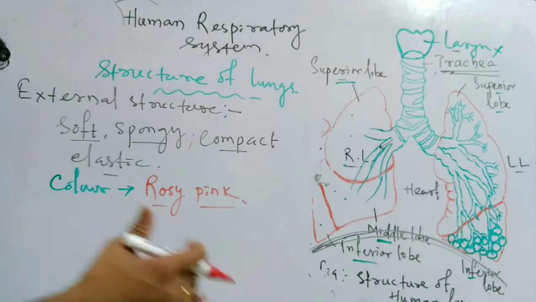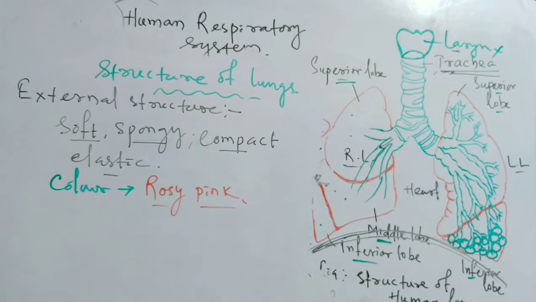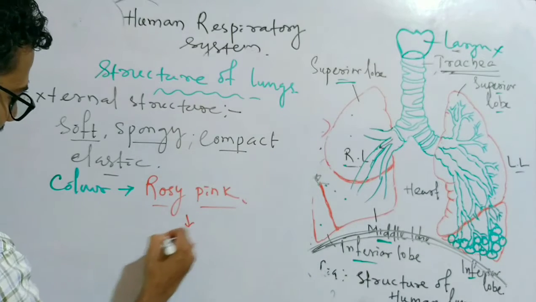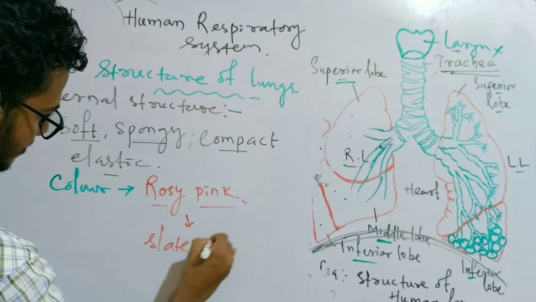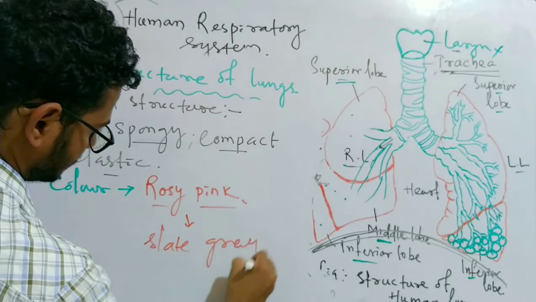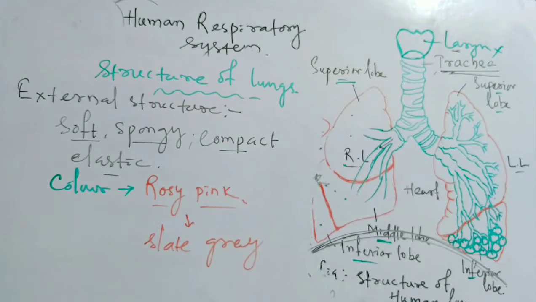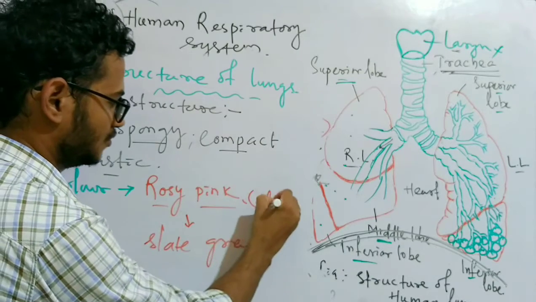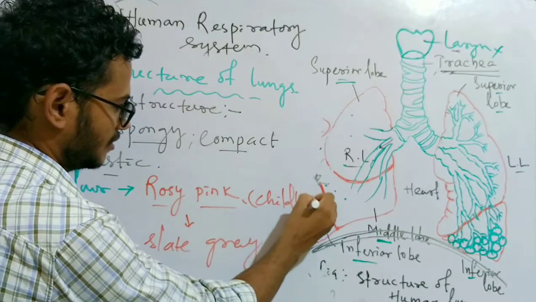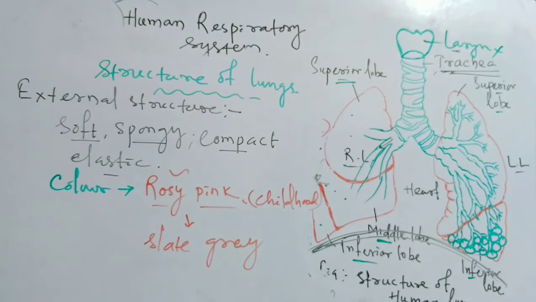But with age, when the individual becomes older, it becomes darker, until it looks slate gray gradually. During childhood it looks rosy pink. So this is about the color.